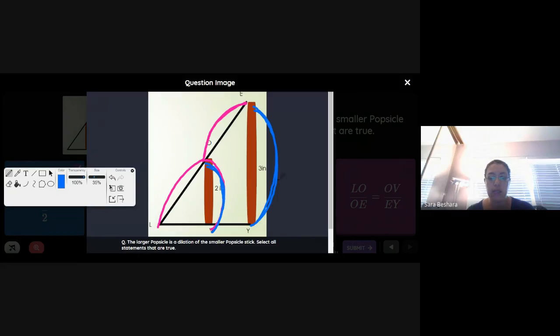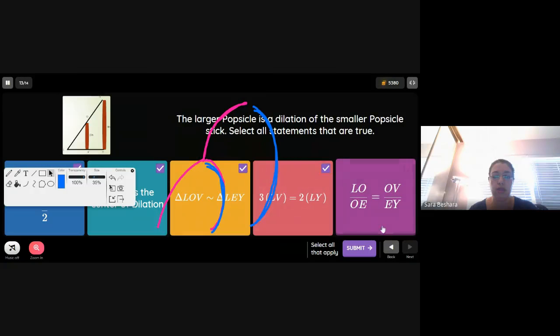Now, the second two are definitely corresponding. We can definitely see that the second half of the proportion is definitely corresponding, okay? Because that's the larger and the smaller popsicle. But if you look at the first option, which is LO and OE, these are not corresponding because OE is not really a side of the bigger triangle, okay? So for this to be more accurate, it would be LO over LE, which is the larger hypotenuse, the larger side. So the last option is incorrect. They wrote the proportion inaccurately. Okay, so it's only the first four.